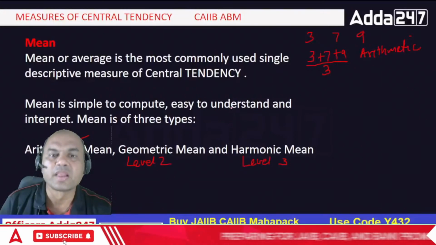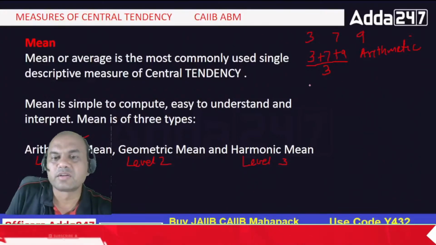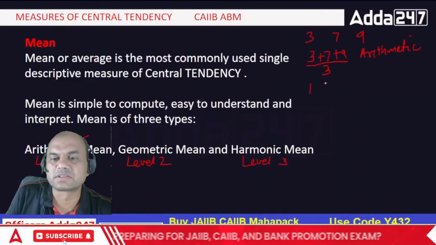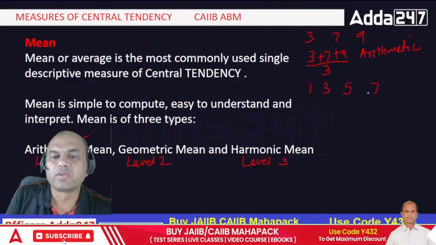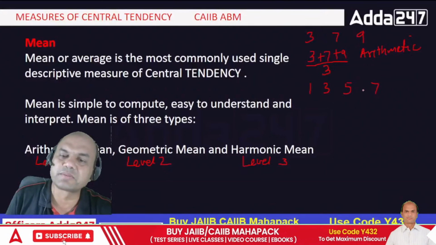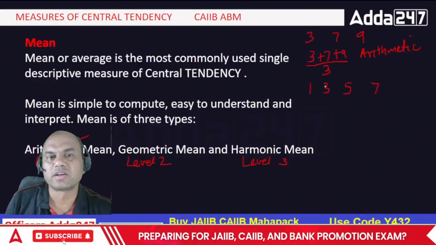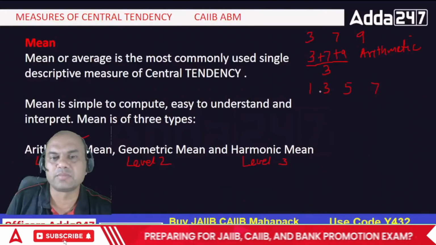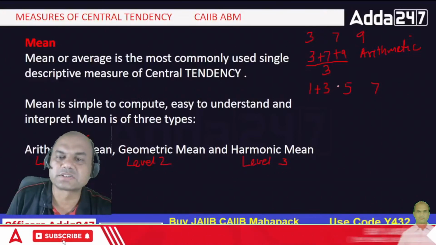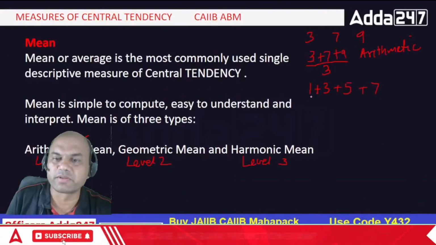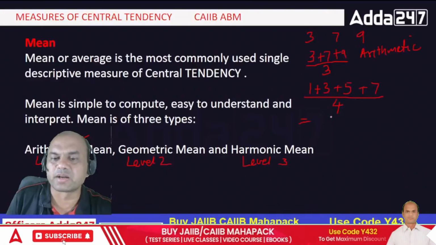Got it, everyone? Now I'll ask you a few questions. 1 plus 3 plus 5 plus 7. What is the mean of this? Type fast in the comment section. 1, 3, 5, 7, mean. So what do you have to do? Add them and divide by 4. So the answer is what? It will be the central part. So it is 4.